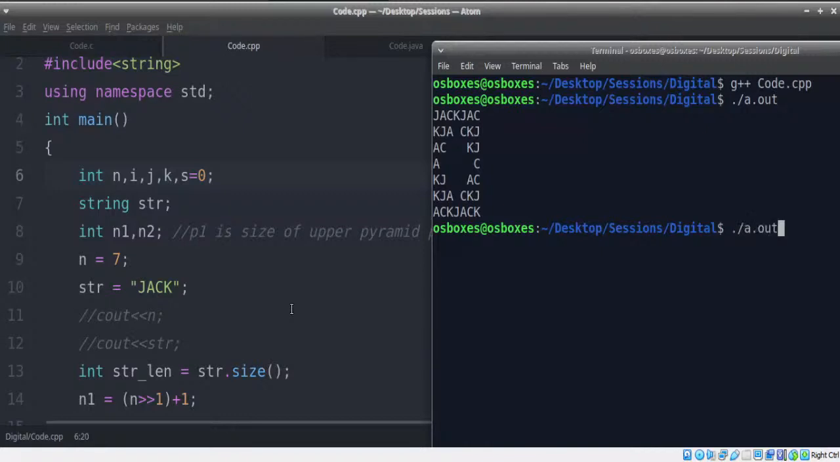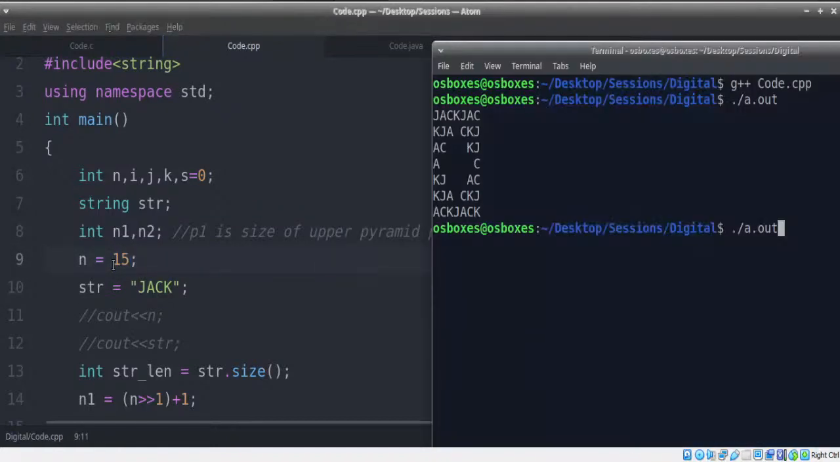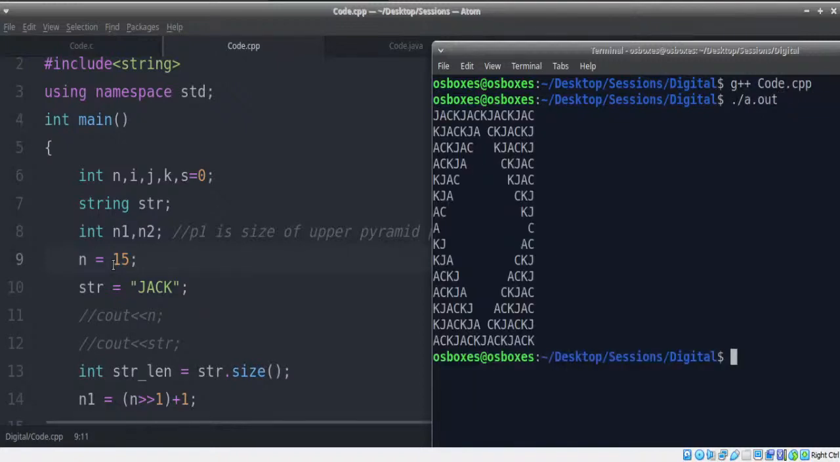You can even try the same thing with larger values, like 15. I'll just give you a very quick example. Even now you can give this a try and you can see the entire big hollow diamond printed. This is how you can work through these sorts of programs.